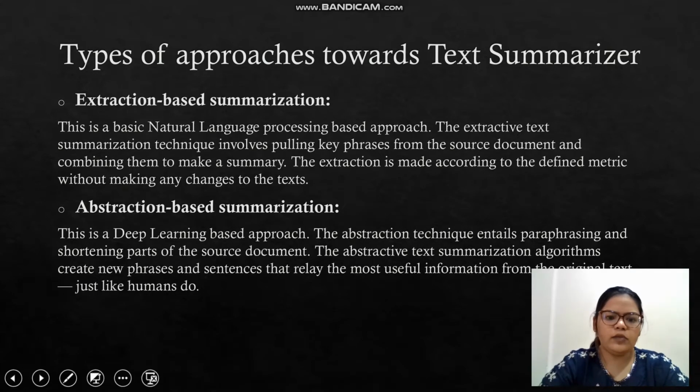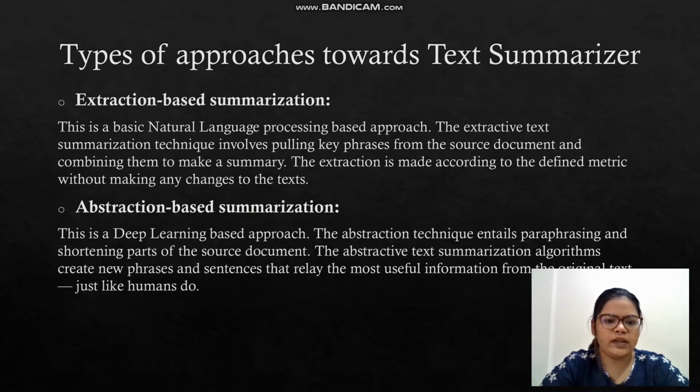Now let's get into the topic a bit more technically. Speaking of text summarization, there are two ways of doing so. These are based on the principles of extraction and abstraction. Extraction-based text summary is a basic natural language processing-based approach. The extractive text summarization technique involves pulling key phrases from the source document and combining them to make a summary. Extractive summarization means identifying important sections of the text and generating them with exactly the same words, producing a subset of the sentences from the original text.